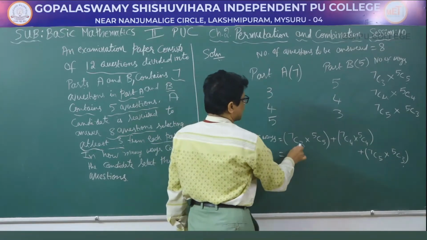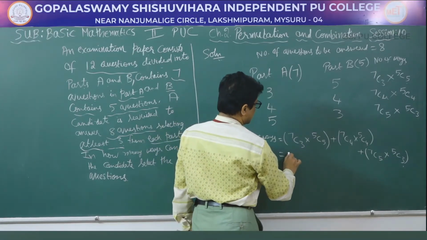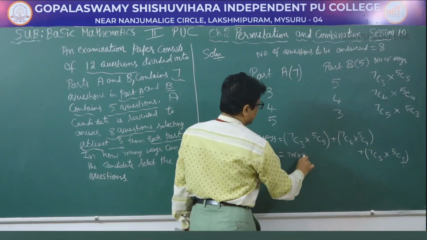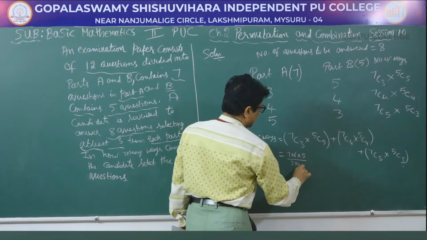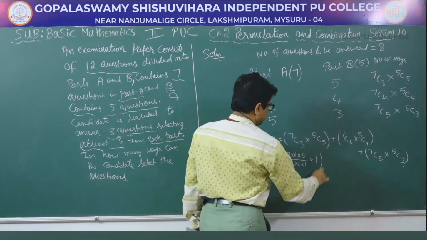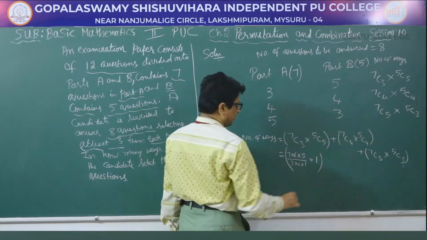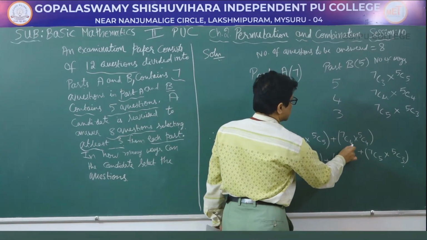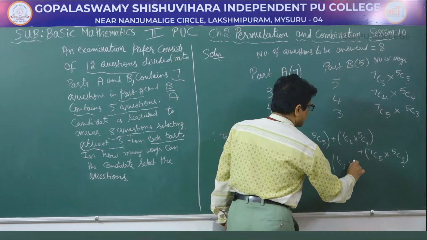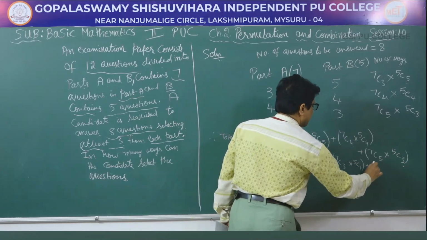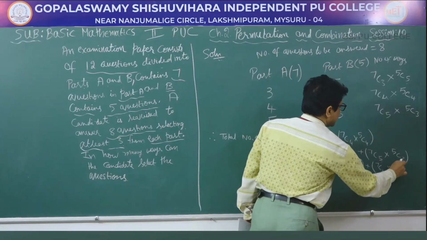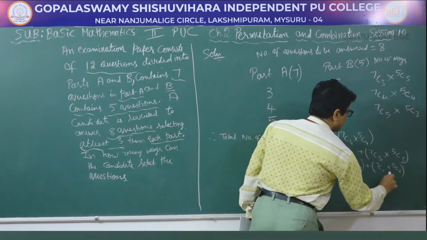That will be equal to 7C3, which is nothing but 7 into 6 into 5 divided by 3 into 2 into 1, into 5C5 is 1 because nCn is equal to 1, plus 7C4 is nothing but 7C3, into 5C4 is nothing but 5C1, plus 7C5 is 7C2 into 5C3 is nothing but 5C2.